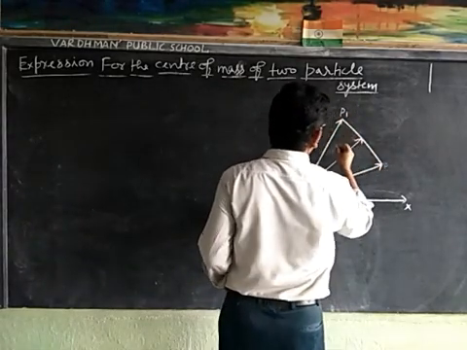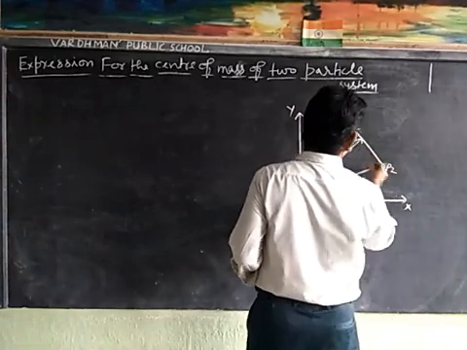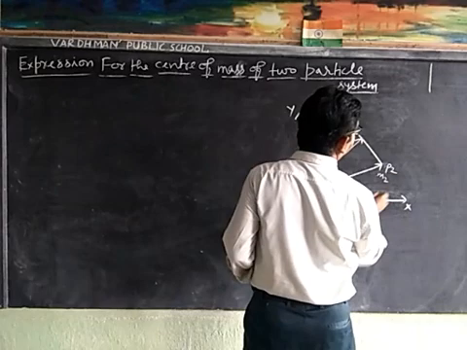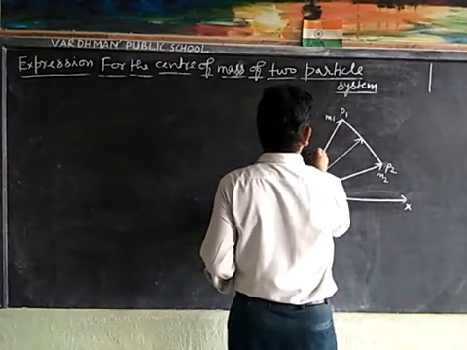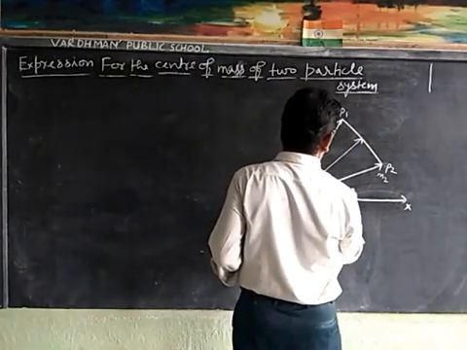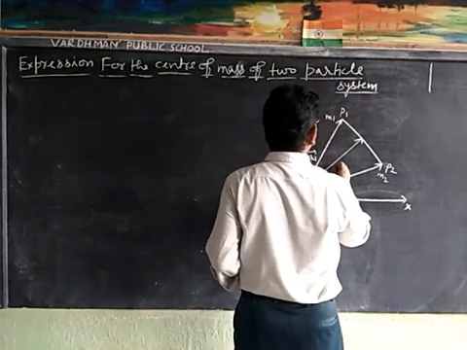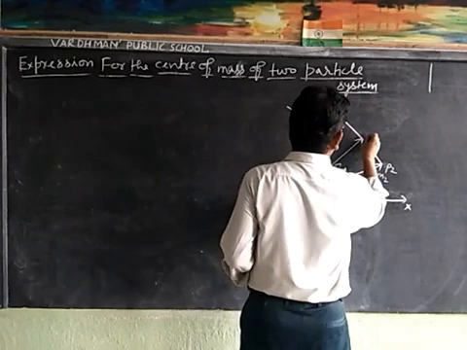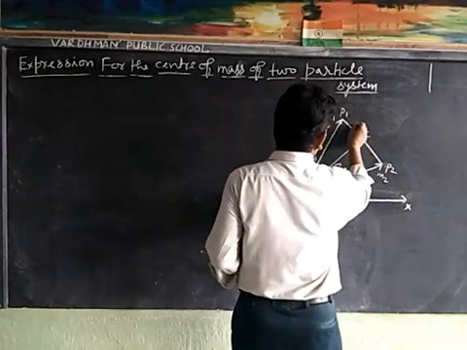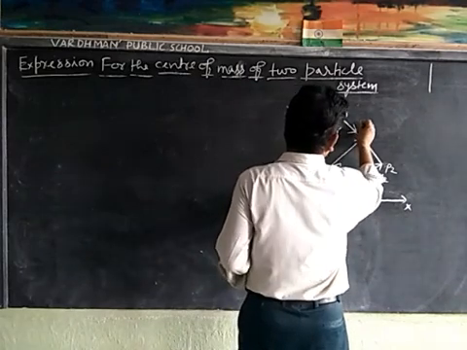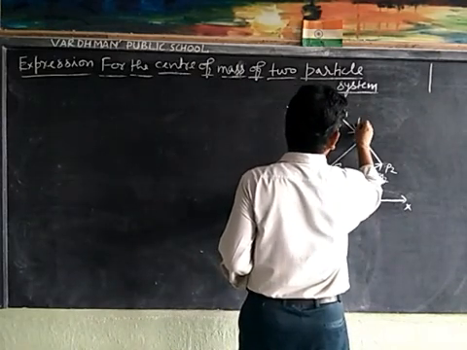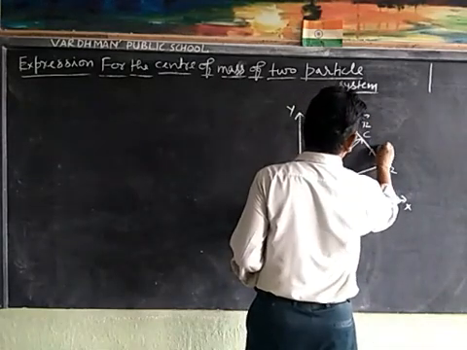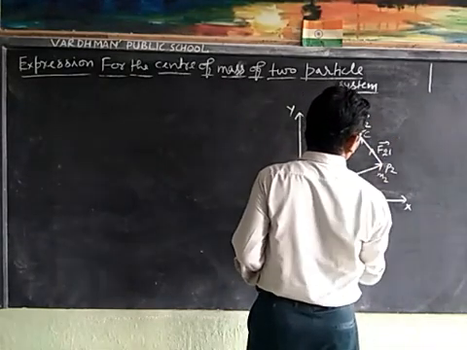The mass of particle P1 is m1 and the mass of particle P2 is m2. R1 and R2 are their position vectors. RCM is the position vector of the center of mass, and the force exerted on P1 is F12, and this is F21.